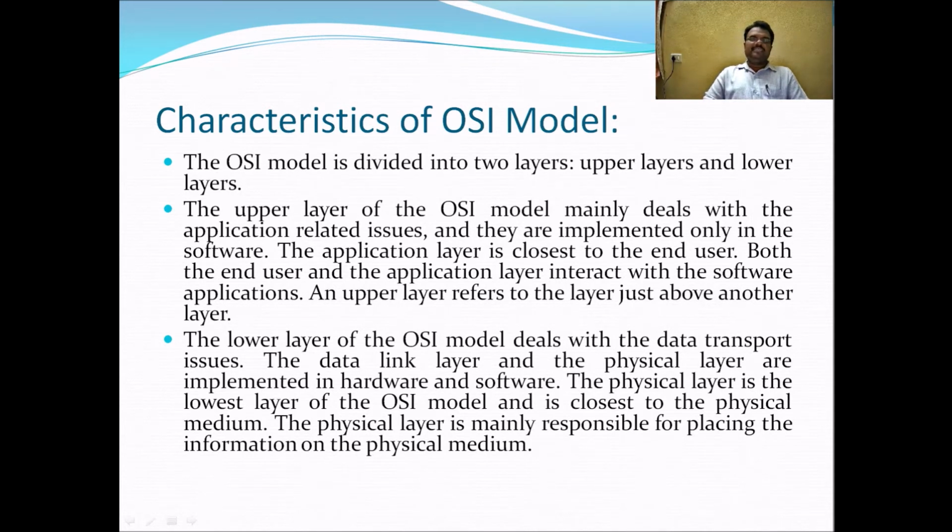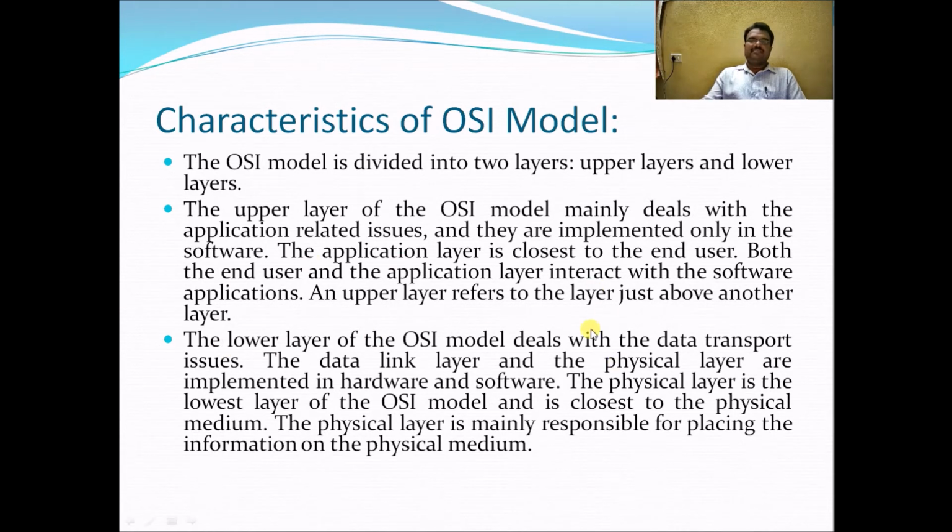The lower layers of the OSI model deal with data transport issues. The upper layers take care of the user and preparation of data, while the lower layers deal with data transport. The data link layer and the physical layer are implemented in hardware and software. The physical layer is the lowest layer of the OSI model and is closest to the physical medium. The physical medium is the medium used for communication transmission, acting as the communication channel. The physical layer is mainly responsible for placing the information on the physical medium.